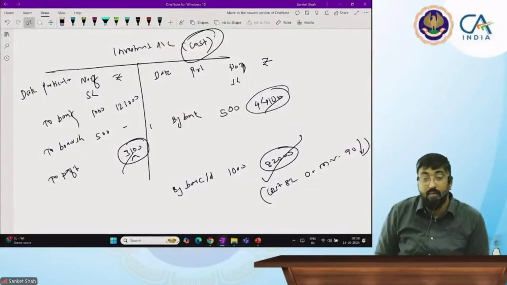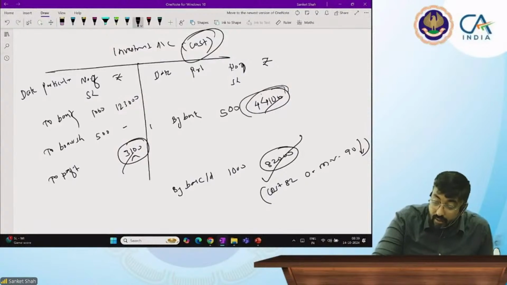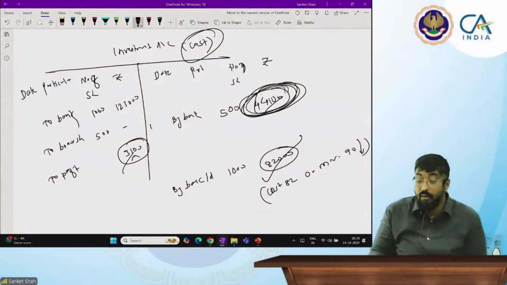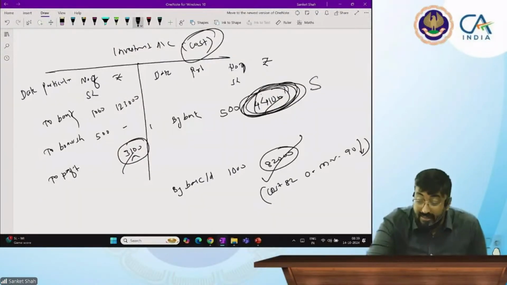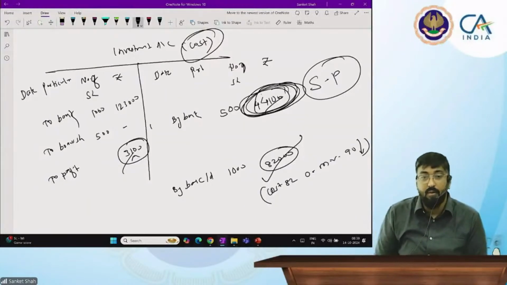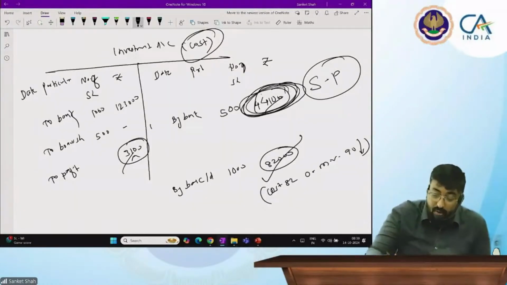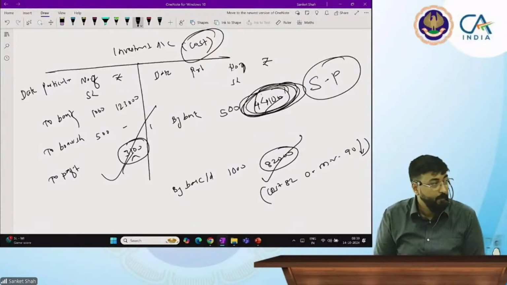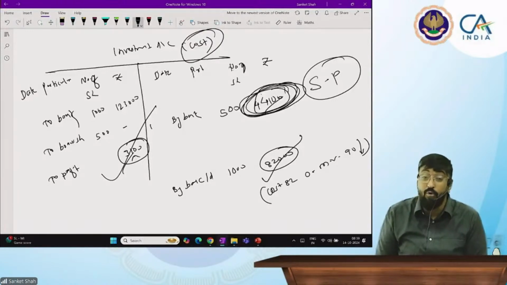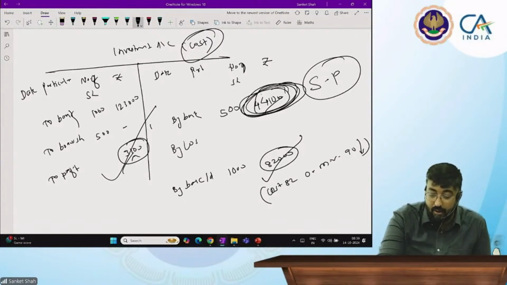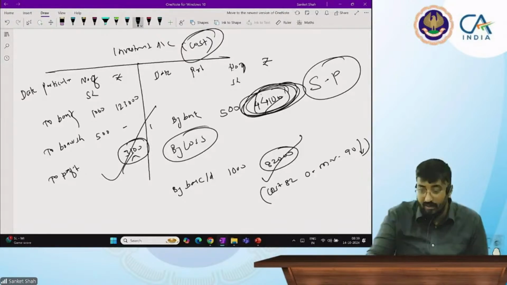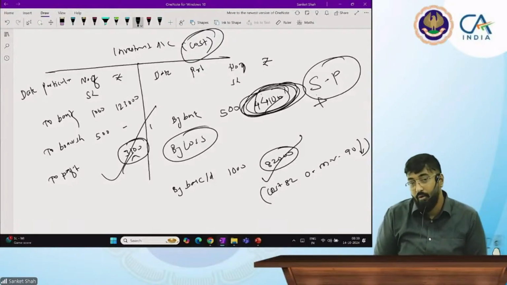While recording your sales, we will record it at selling price. But if I don't cancel my profit, I will be recording it at cost. It's not correct, and therefore I have to cancel my profit. Profit goes on the debit side, because I want to record it at cost. And if loss is there, I will record it here, because loss and selling price will be added to calculate.